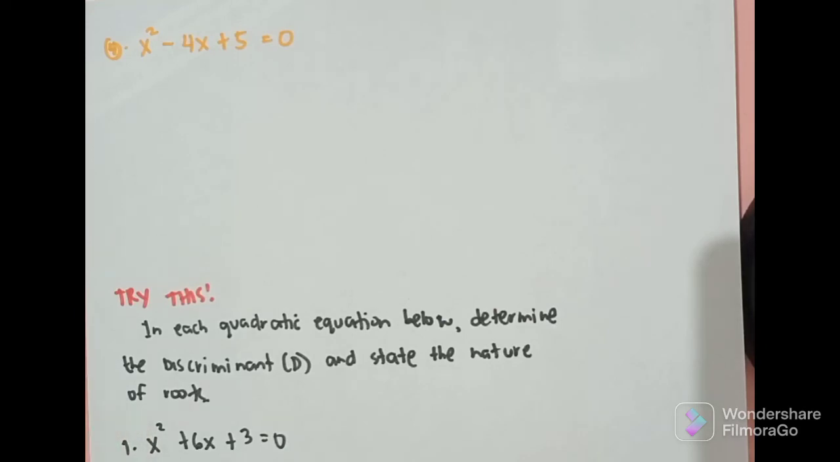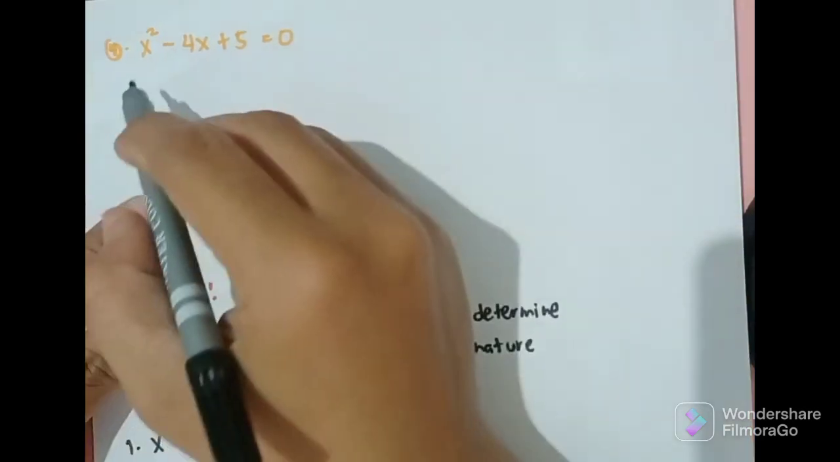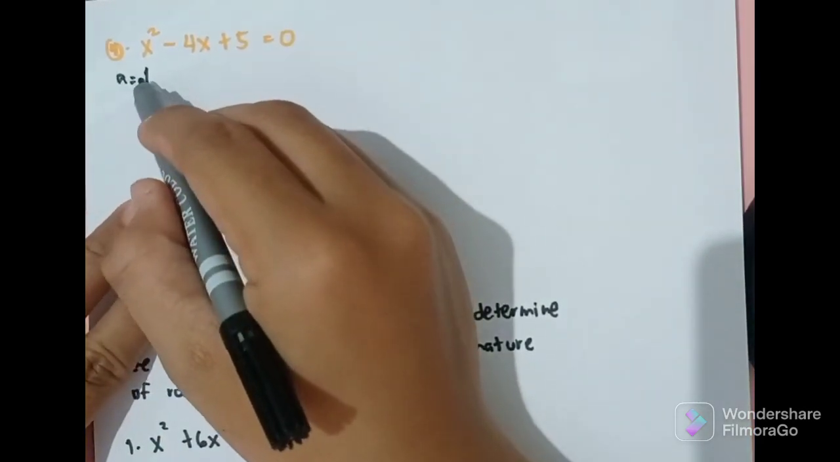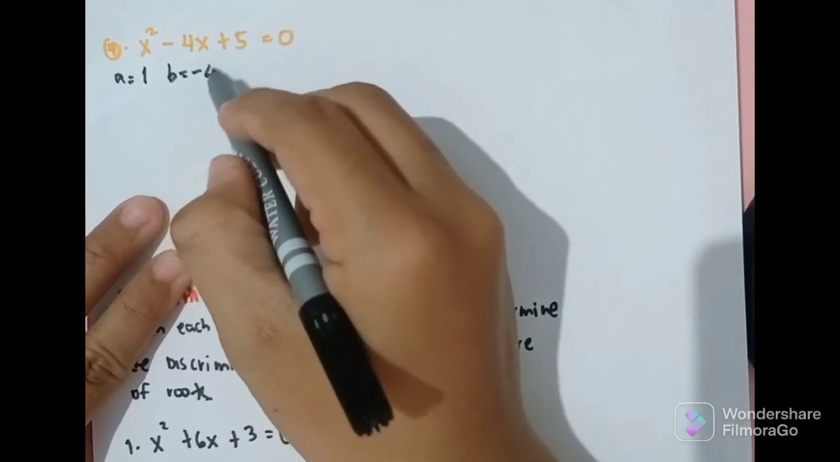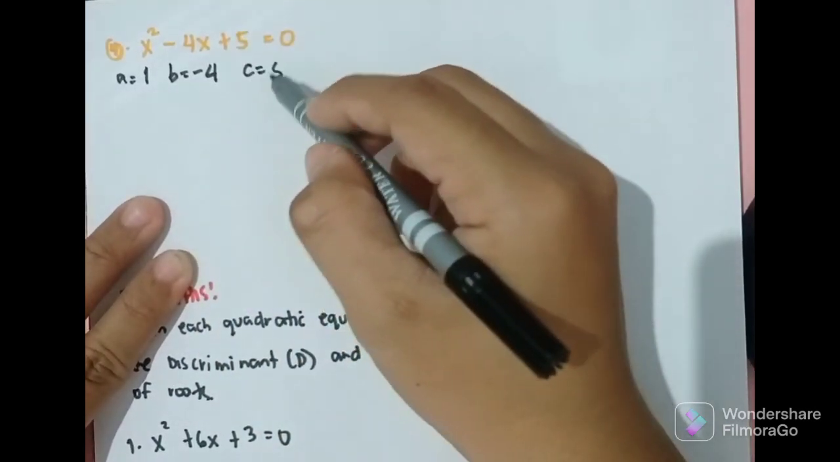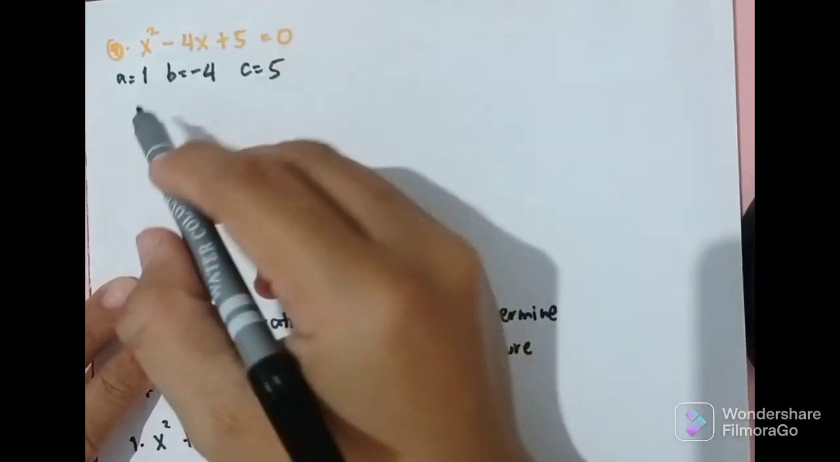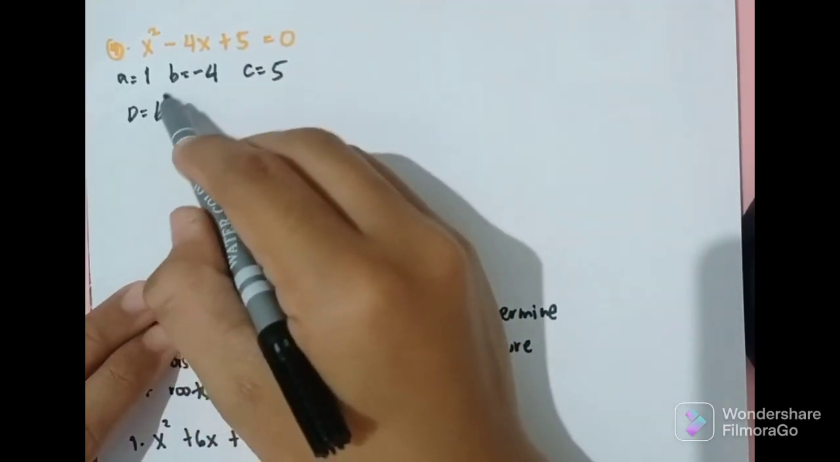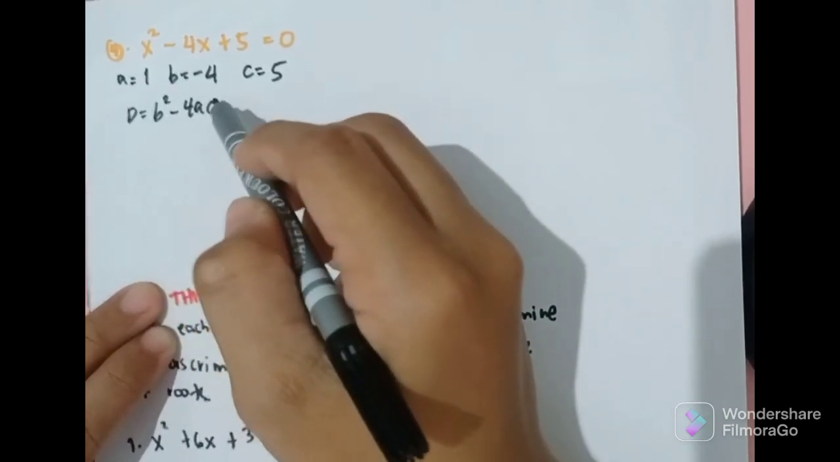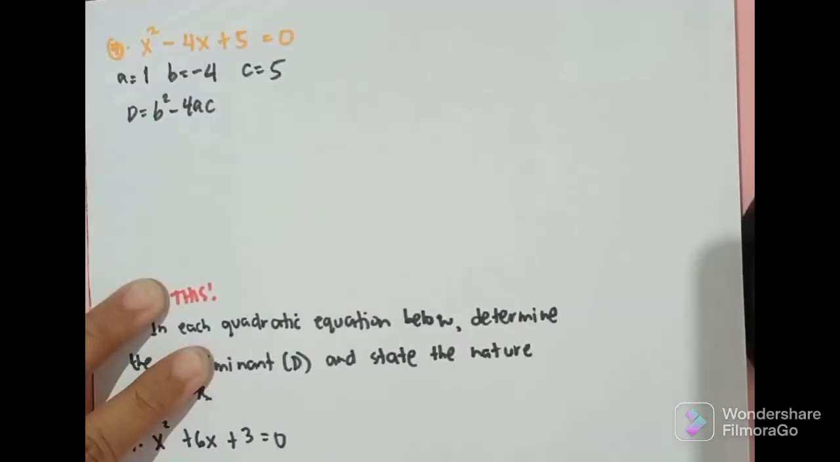So, we have x squared minus 4x plus 5 is equal to 0. So, again, let us identify the values of A, B, and C. So, A is equal to 1, B is equal to negative 4, and C is equal to 5. So, again, ano ulit tong formula natin sa discriminant? So, D is equal to B squared minus 4AC. Okay, so after nating masulat yung formula ng discriminant, anong next na gagawin? I-plug in natin yung values sa ating formula.